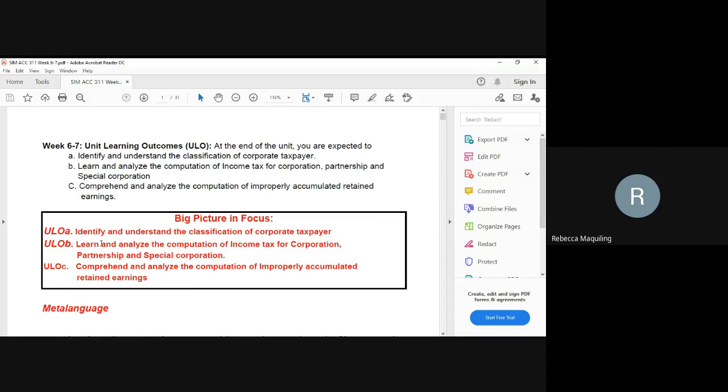So, our topic is all about income taxation for corporate taxpayer. Our learning objectives here are to identify and understand the classification of corporate taxpayer, learn and analyze the computation of income tax for corporation, partnership, and special corporation, and of course, comprehend and analyze the computation of improperly accumulated retained earnings. So we have three objectives.